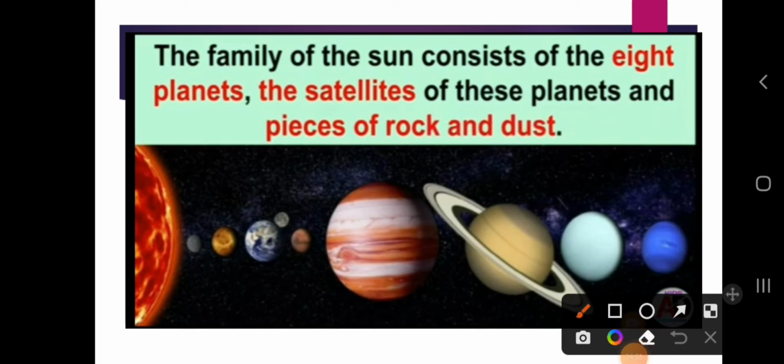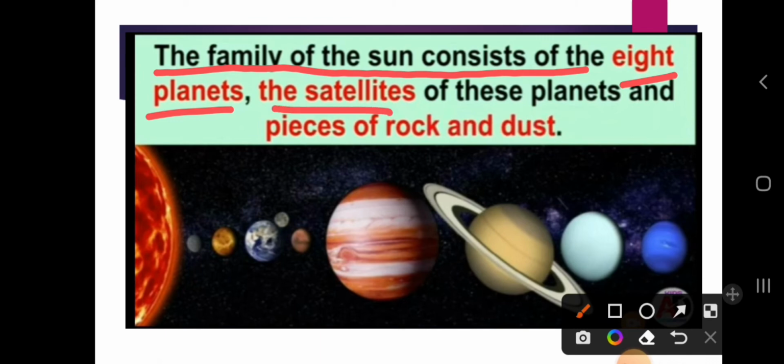Okay, let's discuss. So the family of the sun consists of the 8 planets. How many planets are there? Totally 8 planets. And the satellites. Satellite means what? What is the natural satellite of Earth? This is nothing but the moon. What is the natural satellite of this Earth?